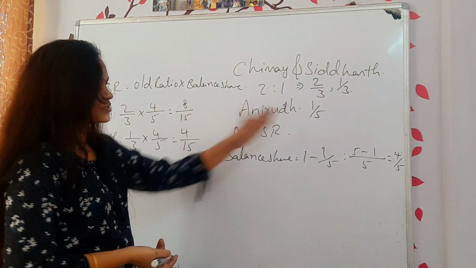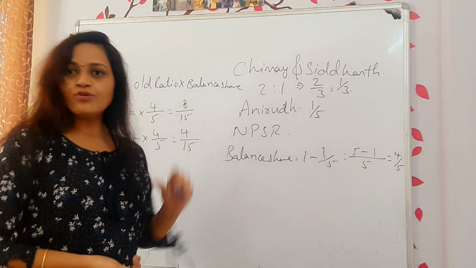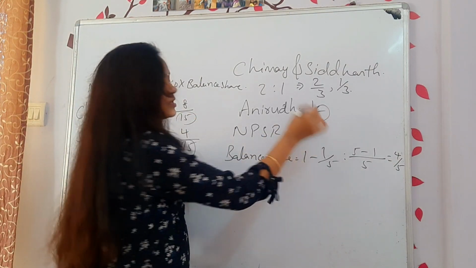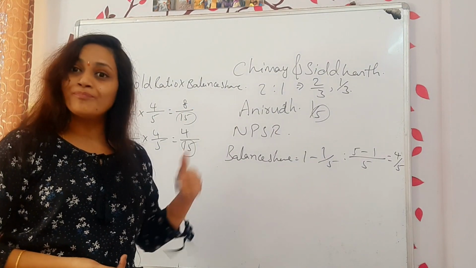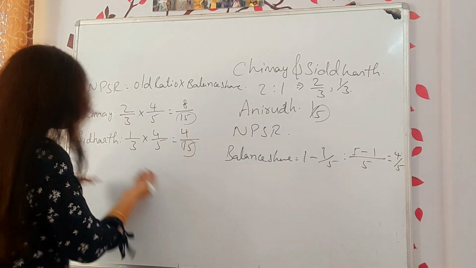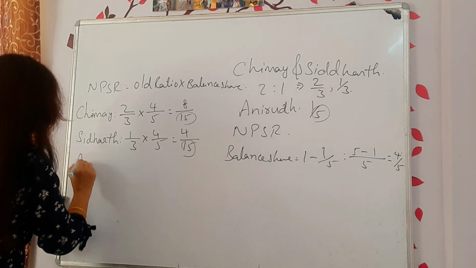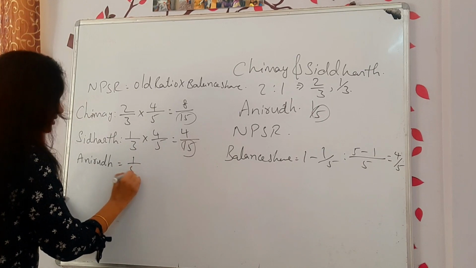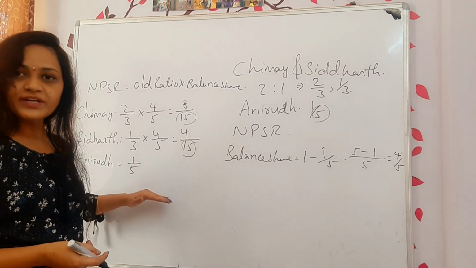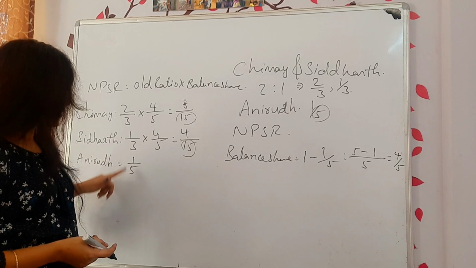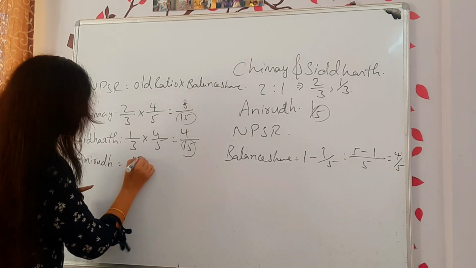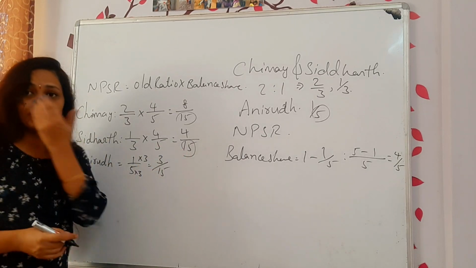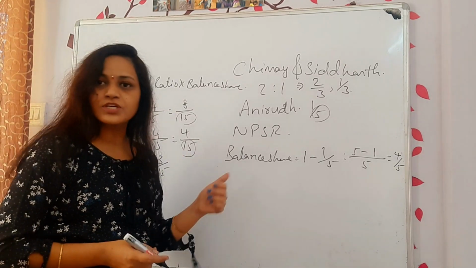Is it 8:4:1? No. When you make it a ratio, the denominators must be equal. If it is not equal, make it equal. Okay, so how to make it equal? Now what is his name? Anirudh. Anirudh's share is 1/5. Right? How can the denominator become 15? I have to multiply both numerator and denominator with 3. Then I will get 3 divided by 15. Right? Now what is the new profit sharing ratio?